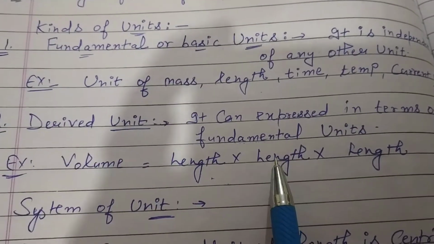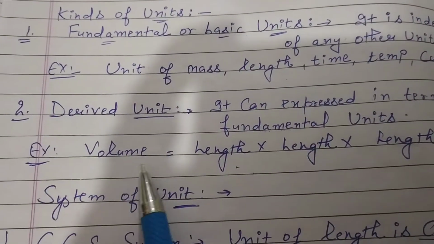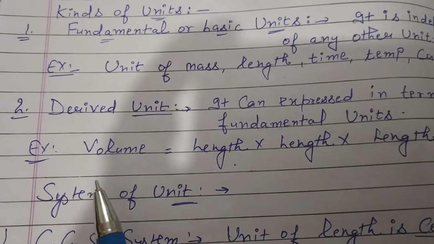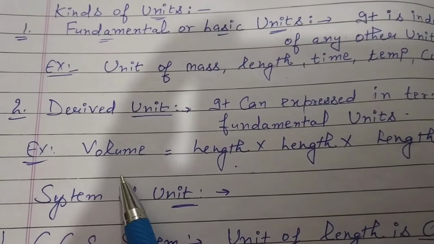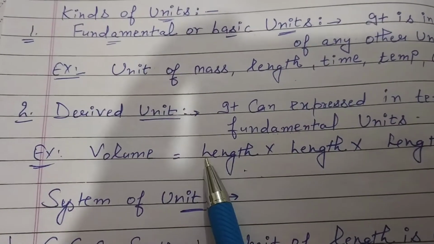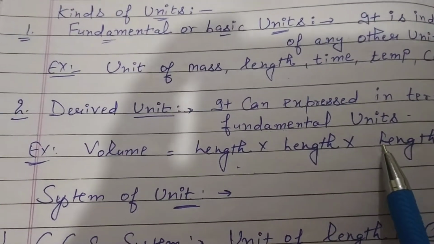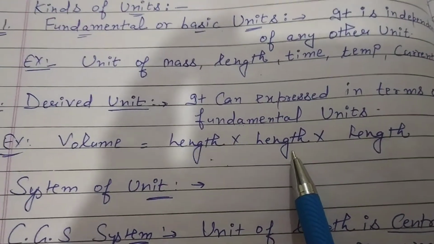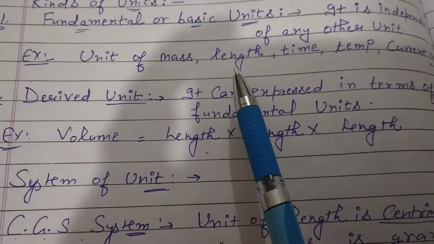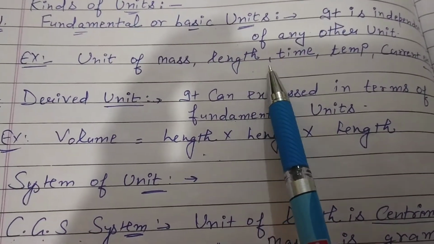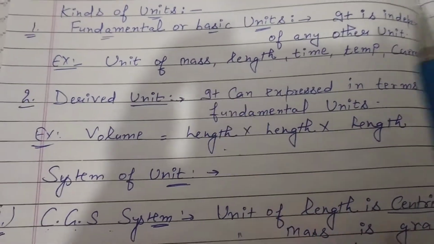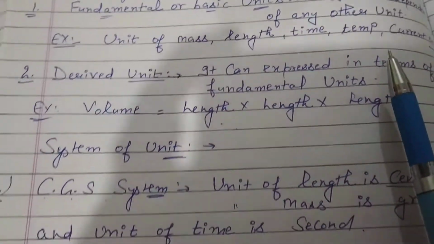So for example, we have to find out volume of anything. So how we find out volume? By applying the formula. Formula is length multiply length multiply length. That means length cube. So what is length? Here length is given. Length is fundamental or basic unit. Okay. Is it clear? Okay.